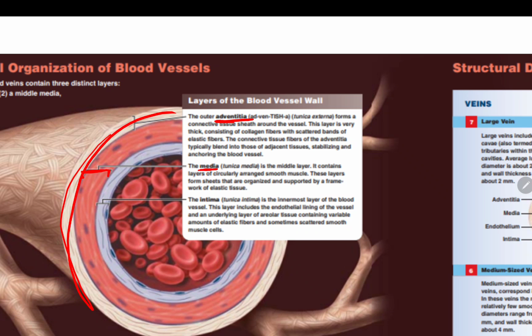And then the innermost layer is the tunica intima. This is the innermost layer of the blood vessel, and it includes a lining of smooth endothelial cells. So remember the three different layers of a blood vessel: the adventitia, the tunica externa, which is the outermost layer, the tunica media, which is the middle layer, and the tunica intima, which is the innermost layer.